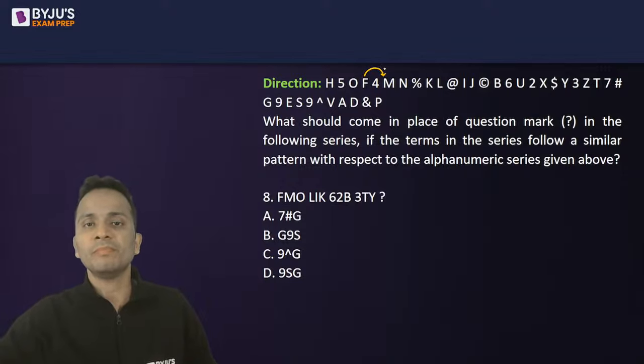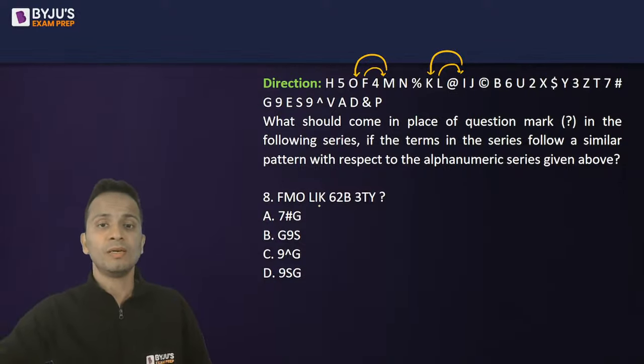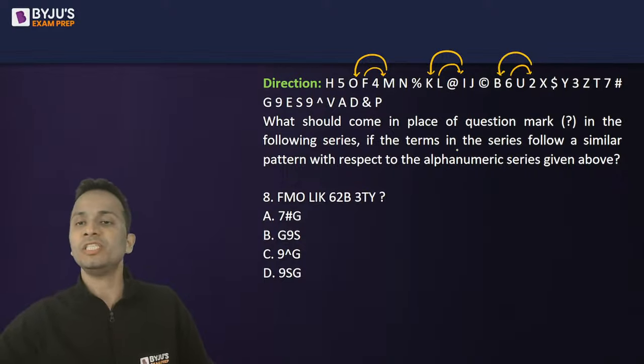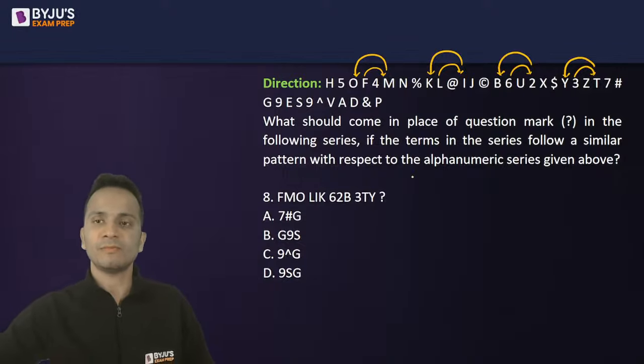F, M, and from here they went to O. Next is L, I, K. So L, I, and then K. Same pattern. 6, 2, B, 6, 2, and then B, again the same pattern, and 3T, Y, 3T, and Y, again the same pattern, right?